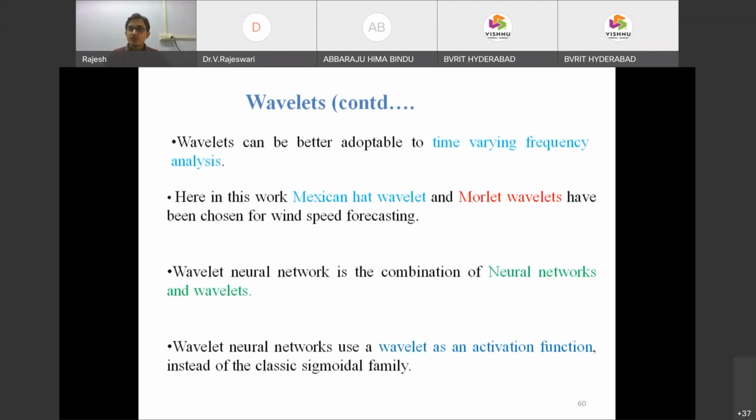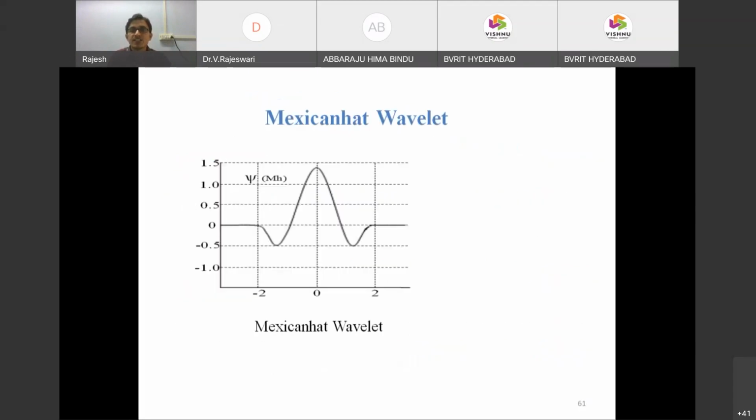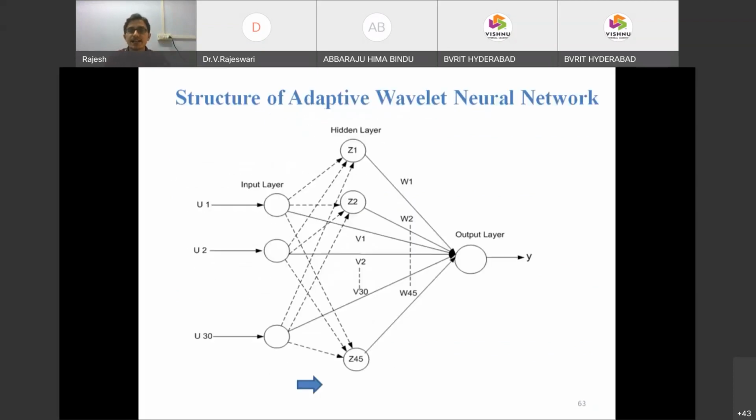Especially wind signals and solar variation are time varying frequency signals. So to forecast wind and solar power, these wavelets are the best tools. Next one is the Mexican hat wavelet. I mentioned the shape is like a hat, so it is a Mexican hat.